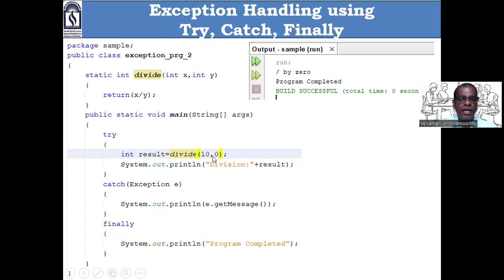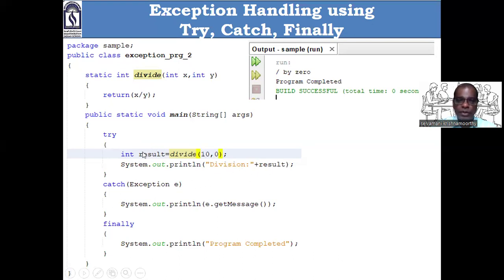Assume in this case I am giving 10, 5. You know very well 10, 5 will not raise any exception. That means result equals divide(10, 5). 10 will be assigned to x, 5 will be assigned to y. Now x is 10, y is 5. It returns 2. Result will be assigned, division 2.